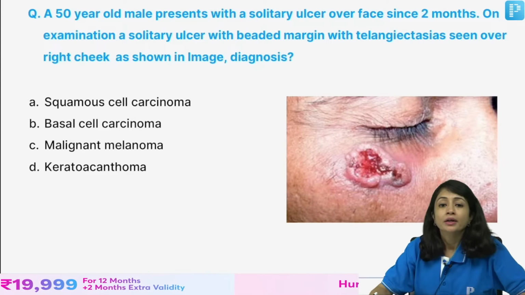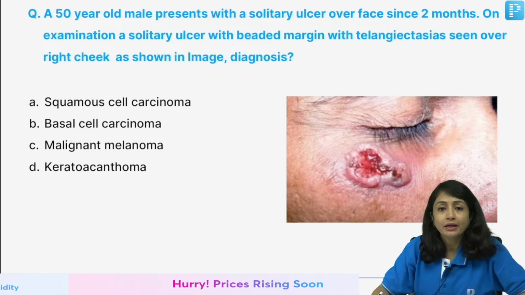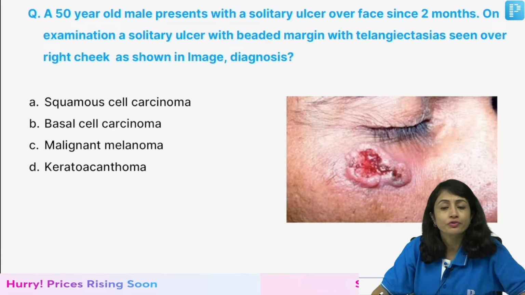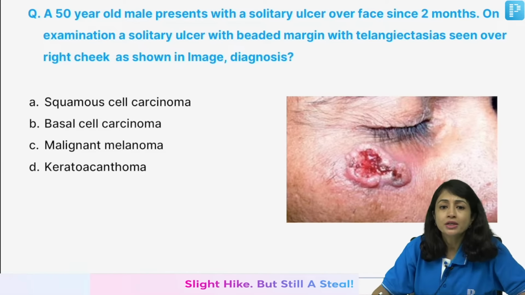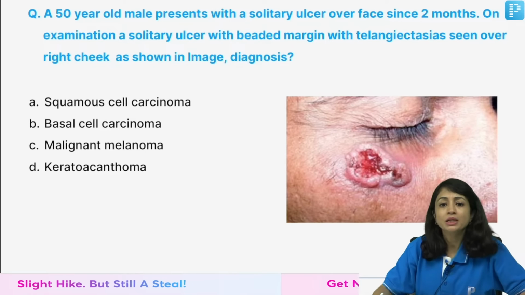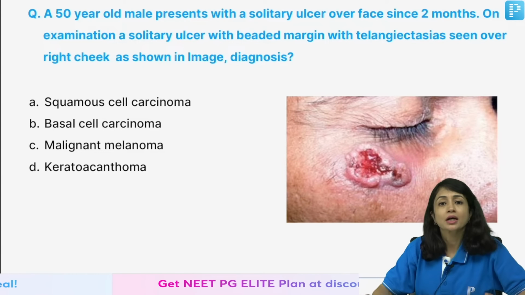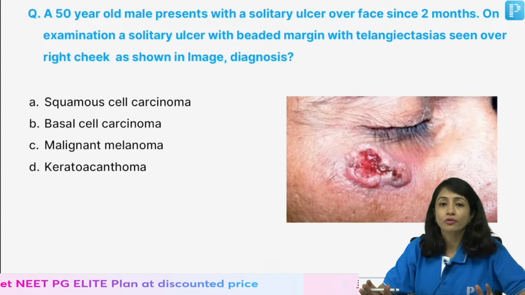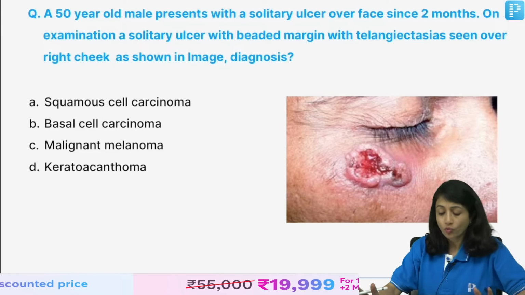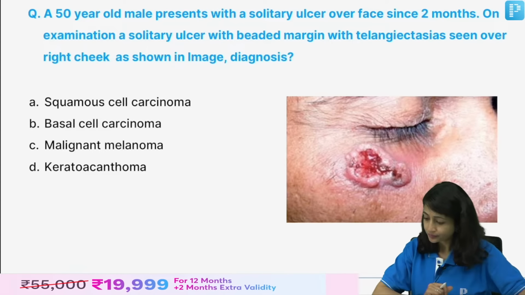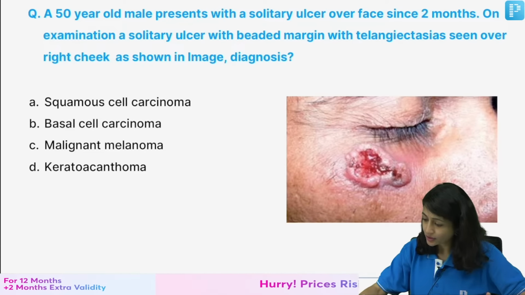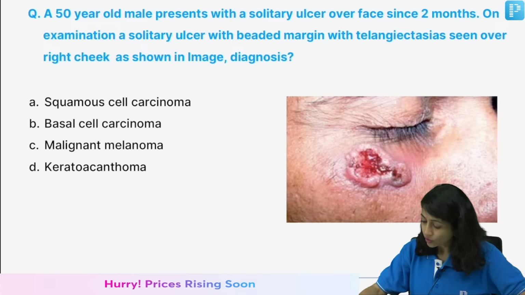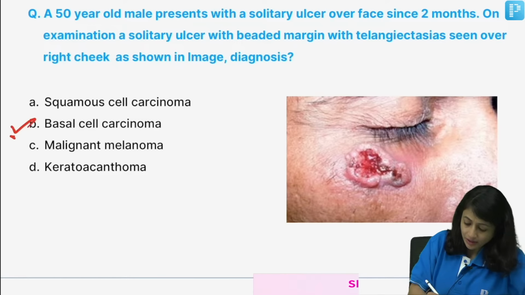Okay. Now, a 50-year-old male presents with solitary ulcer over face since 2 months. You see a solitary ulcer which has a beaded margins and telangiectasias. Again, a very common or famous question with the examiner. What is the diagnosis here? Good. So, I think there is no confusion here. All of you are saying it's basal cell carcinoma.